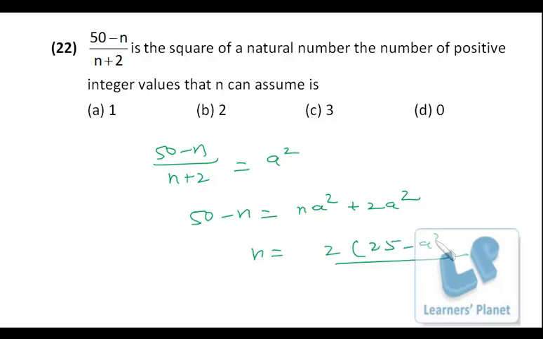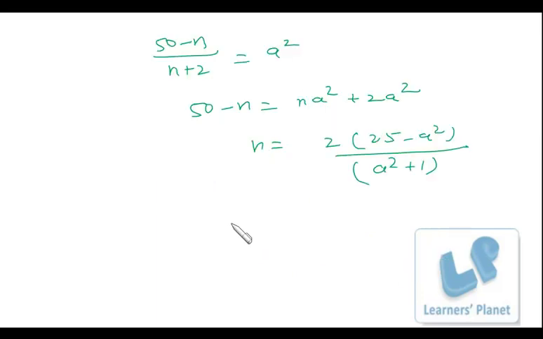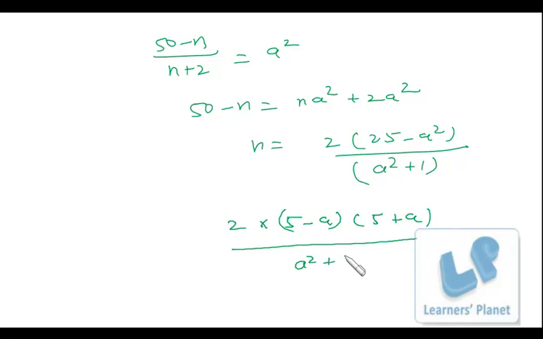25 minus a square, I take this side, so in this side it is a square plus n, that means it is a square plus 1. So n is this. Okay, now it is 2 into (5 minus a)(5 plus a) upon (a square plus 1).